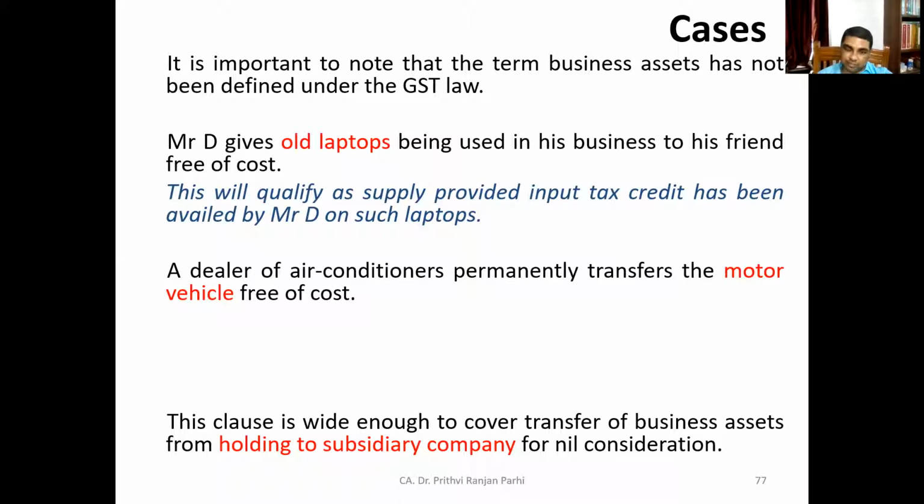Sir, as the motor vehicle is used for business purposes, like when we are using something for our personal use and then selling it, similarly the motor vehicle is used for business purpose and then we are transferring or selling it. But again, that is not the right reason. I clarified the motor vehicle is a business asset. It is used for business.